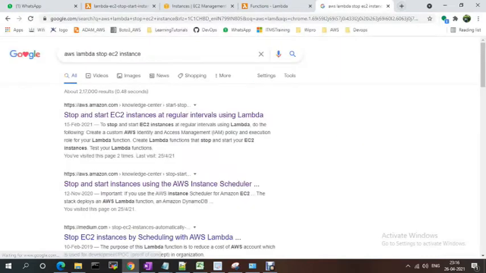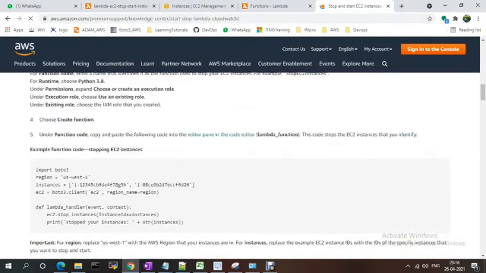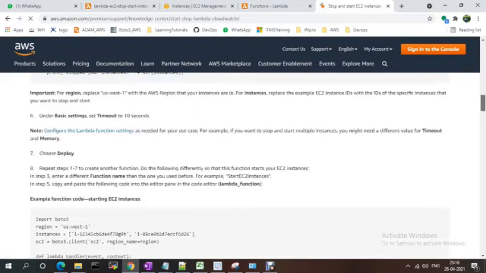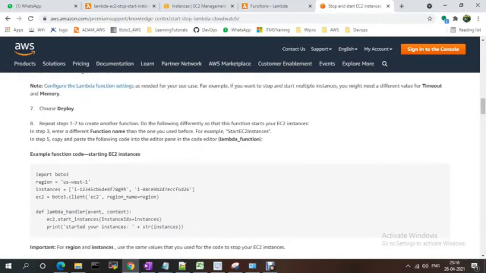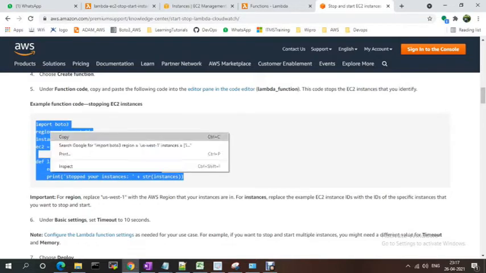Go here. This is the example function code to stop the instances. So I'm just taking this function.